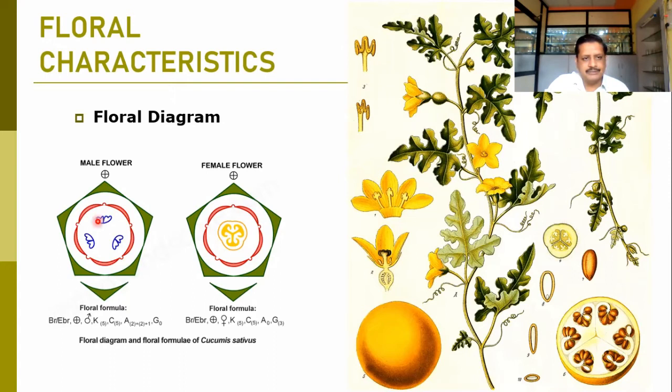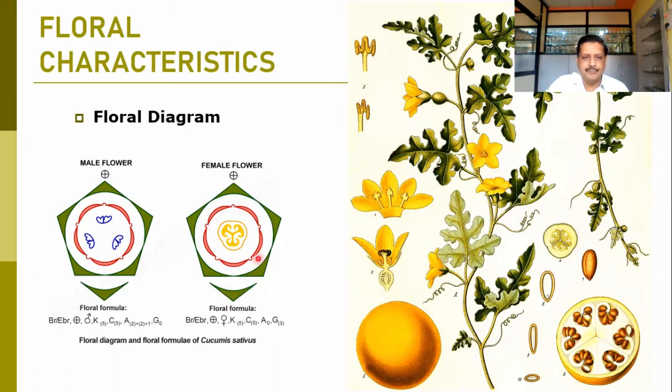These are the stamens. Now these stamens may be 3, 5, 7. Most of the time they are 5 in number, forming groups of 2 plus 2 plus 1. So this is a triadelphous condition that can be there in the Cucurbitaceae members. In particularly this genus, Cucumis sativus, we can find a 2 plus 2 plus 1 condition, and that's why it is shown here. In the female flower, we can find the same whorls.